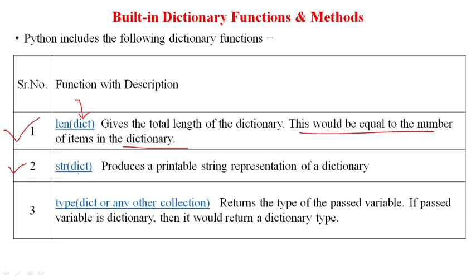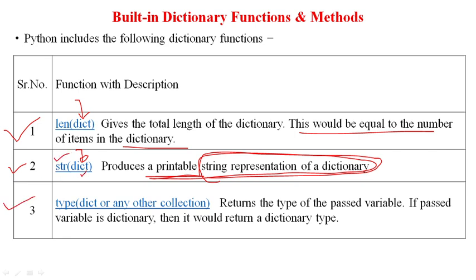Next we have the function str. I am passing the dictionary as a parameter, and it will produce a printable string representation of the dictionary. It will convert the whole dictionary into an equivalent string.